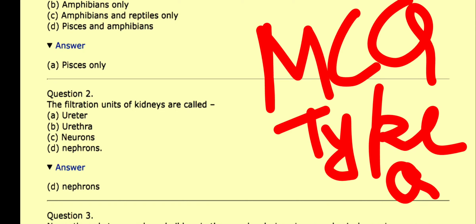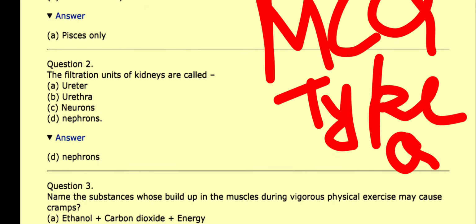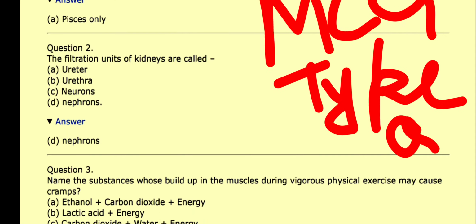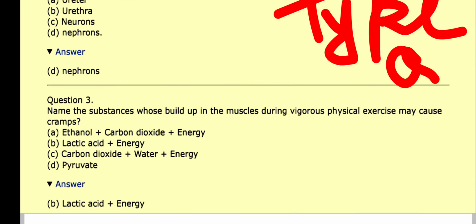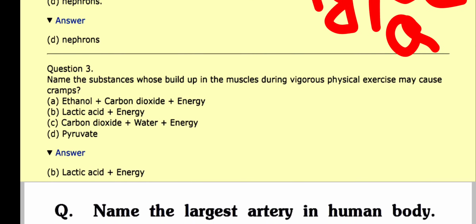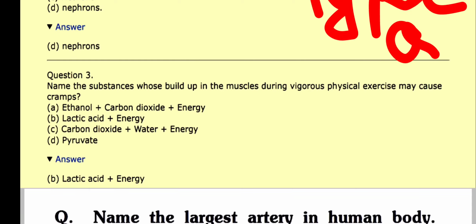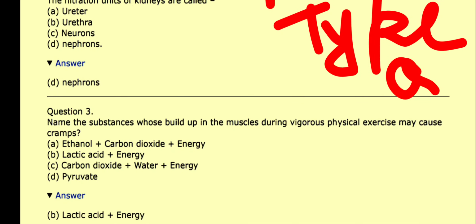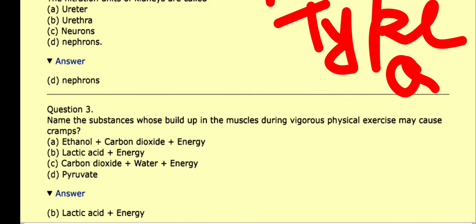Question 2. The filtration units of kidneys are called: A. Ureter. B. Urethra. C. Neurons. D. Nephrons. Answer: D. Nephrons. Question 3. Name the substances whose build-up in the muscles during vigorous physical exercise may cause cramps. A. Ethanol plus carbon dioxide plus energy. B. Lactic acid plus energy. C. Carbon dioxide plus water plus energy. D. Pyruvate. Answer: B. Lactic acid plus energy.